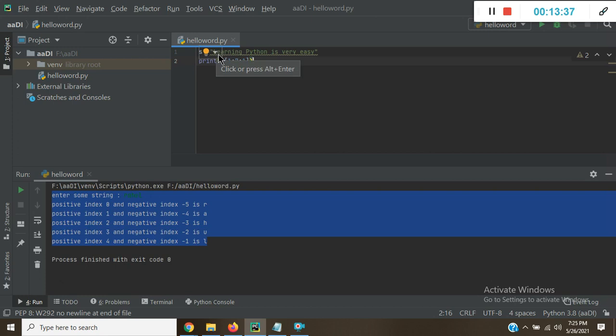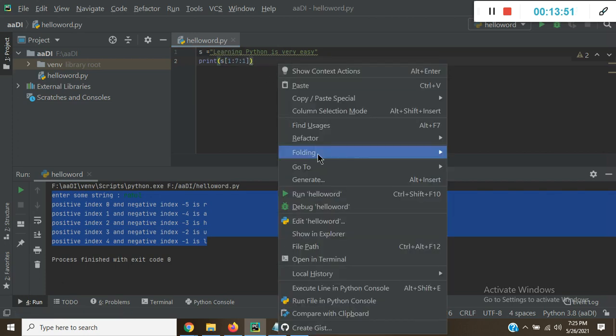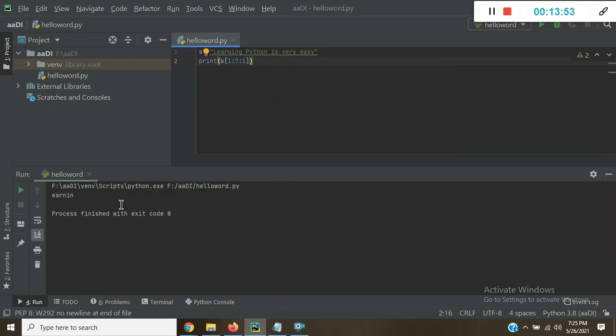So after E comes A, then R, N. If you go for an increment of 2, then it jumps: A, then N. Just run it, and you can see the output is earning.